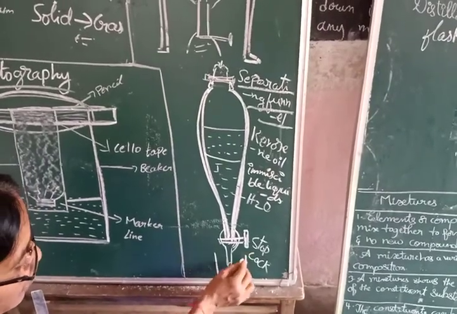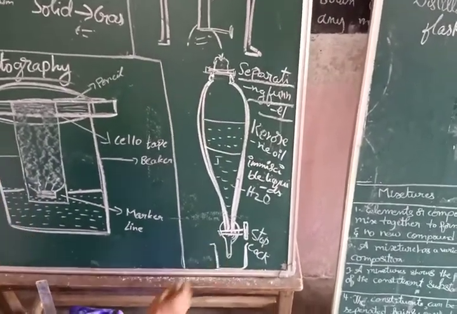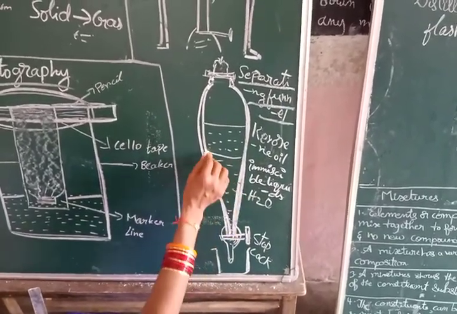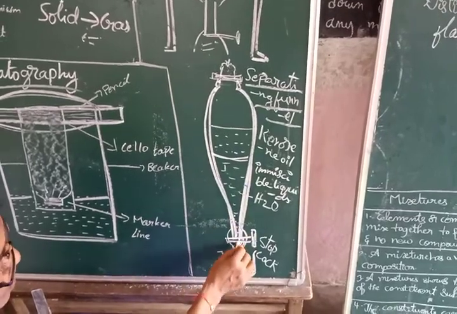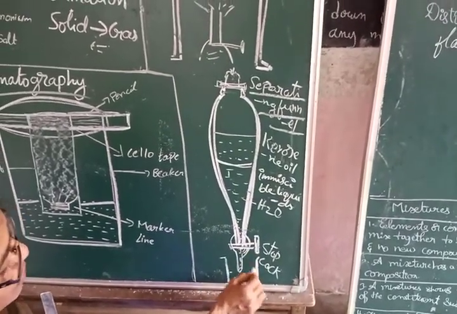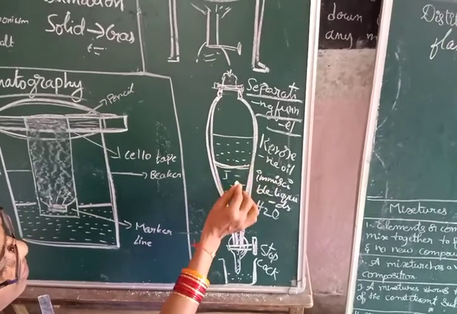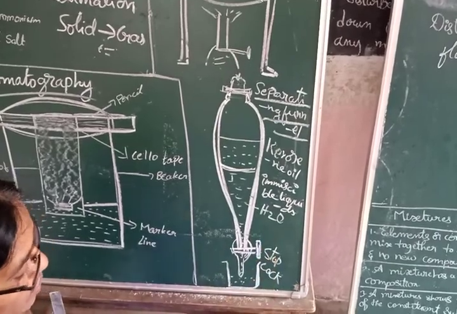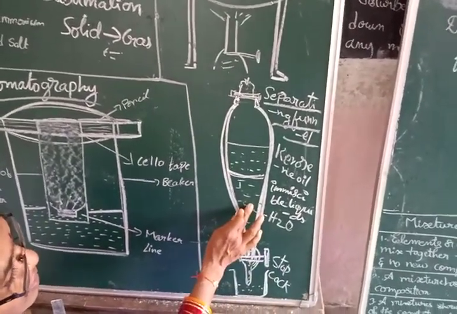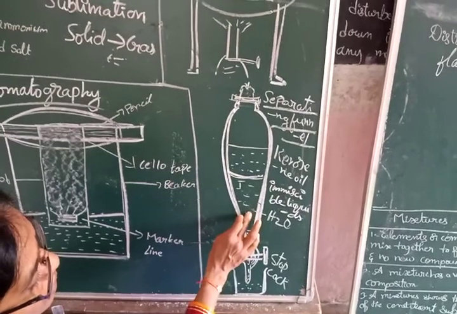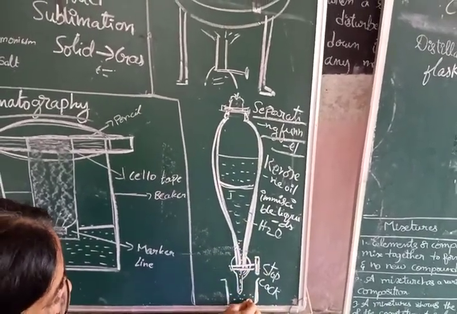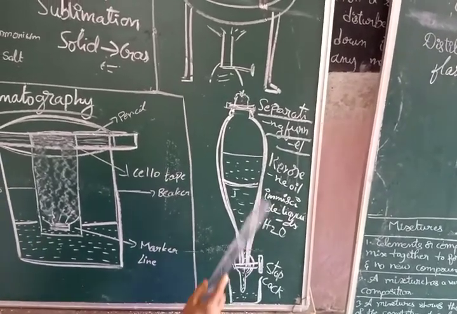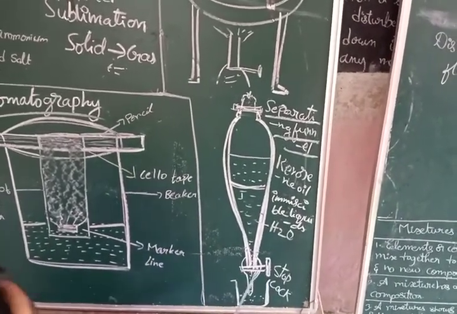Next, if you place a beaker and open the stop cock, slowly the water which is in the lower place trickles down. When the layer between the water and the kerosene oil comes to this level, you can stop the cock. So the oil will be left behind, kerosene oil or any oil you take, and water will be collected in the beaker. In this way you can separate the kerosene oil from water.